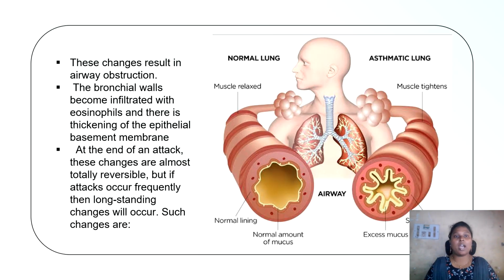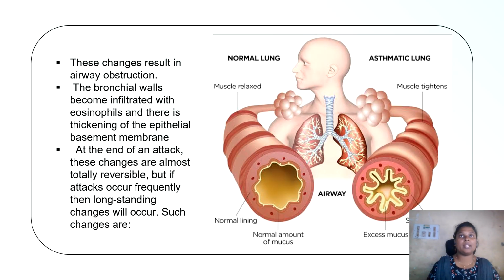together lead to the airway obstruction. As a result, air cannot flow freely through the bronchi and bronchioles, which explains the difficulty in breathing, wheezing, and prolonged expiration that we see during the asthma attack.